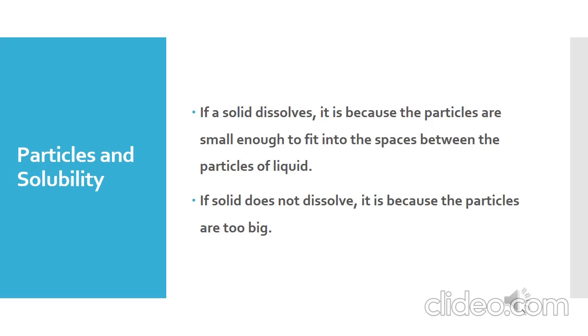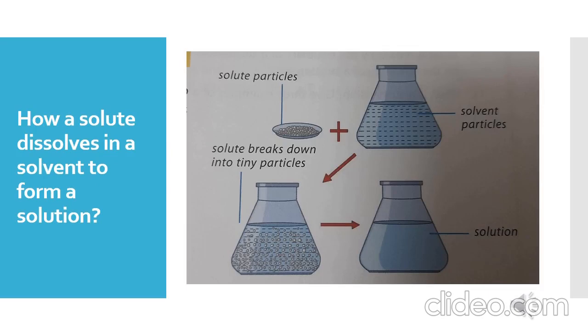That's why increasing the temperature of certain solutions helps to dissolve the solute particles, because increasing the temperature moves the particles away. It increases the spaces between the solvent particles, and even big solute particles can easily fit themselves into those spaces and become soluble. That's why in a suspension we can easily distinguish between the solute and solvent particles, because the solute particles are large enough that they cannot fit into the spaces between the liquid particles and they cannot form a homogeneous mixture.